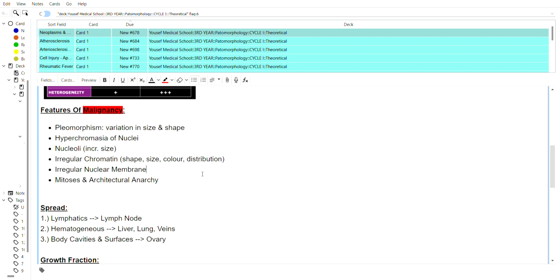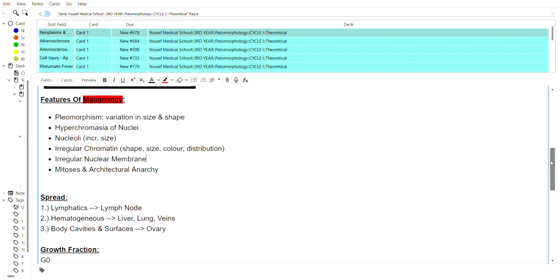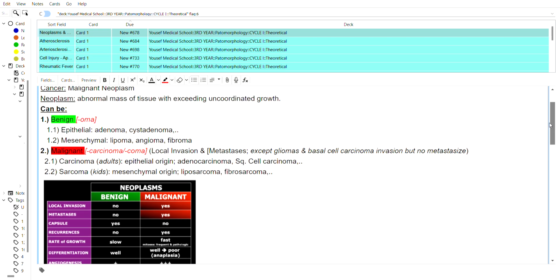We have an irregular nuclear membrane, and we have mitosis and architectural anarchy. All of these are pretty easy to see on histological slides. So once again, we can see 6 here. These are the features of malignancy, all the features that will be on the cells or on the tumors that are talked about here.